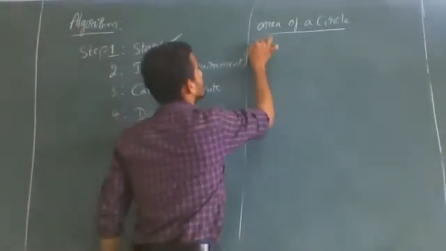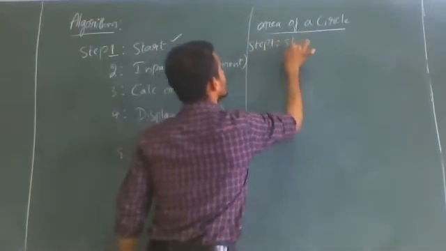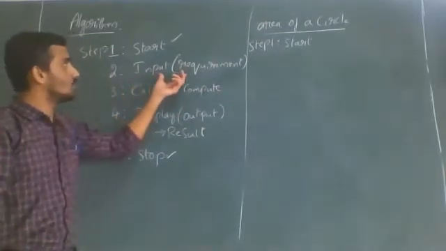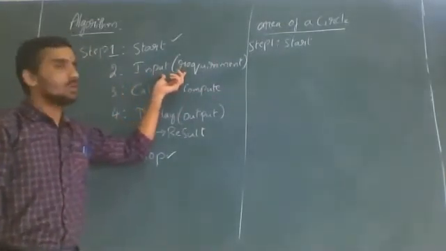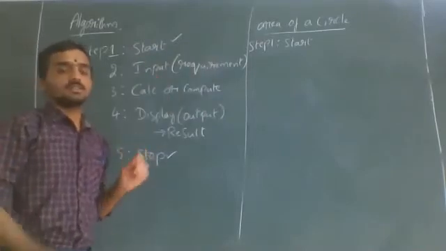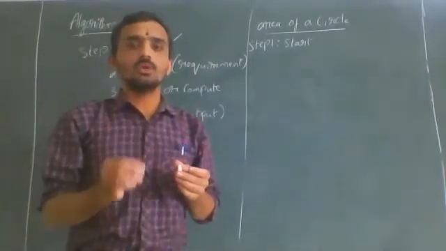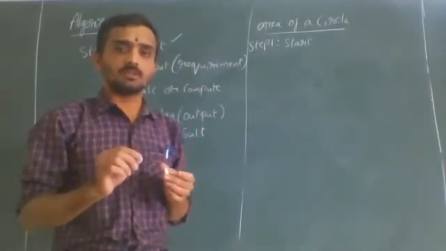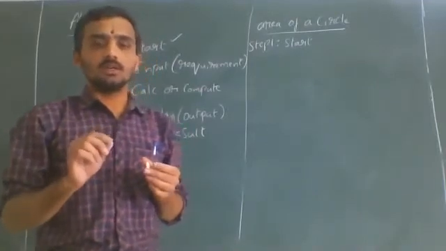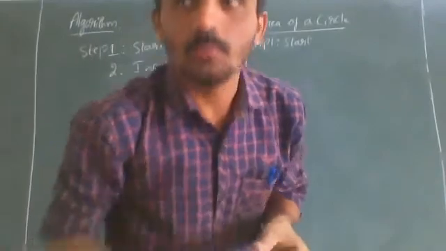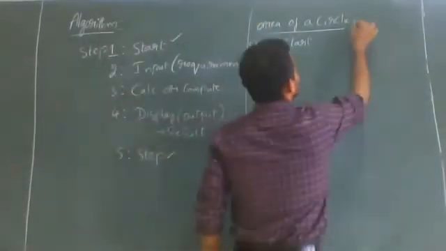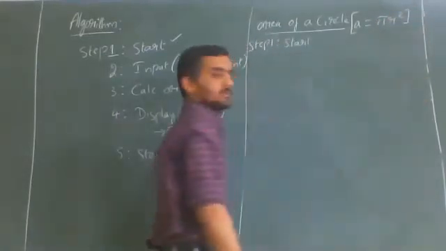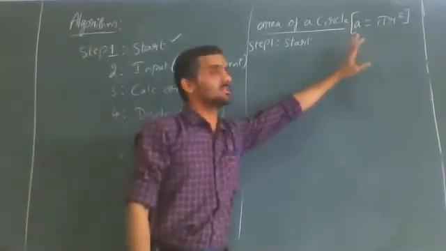Step one is start. Now you should analyze what the requirement is, that is, the input to calculate the area of a circle. In mathematics, if we want to calculate the area of a circle, what things should we know? First, we should know the formula. It is pi r square. A equal to pi r square, that is the formula.